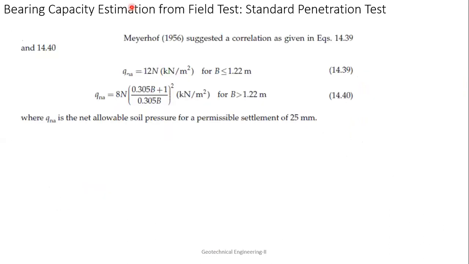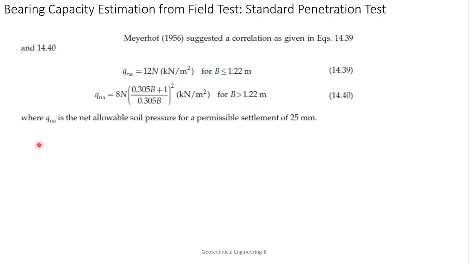Now another thing, Meyerhof gave a correlation which is q_na equal to 12 N for B less than or equal to 1.22 m, and q_na equal to 8 N ((0.305 B plus 1) / (0.305 B)) whole square kilonewton per meter square when B is greater than 1.22 meter.